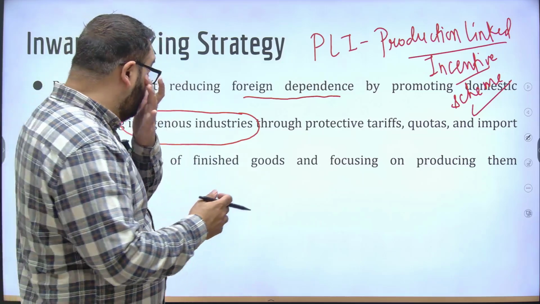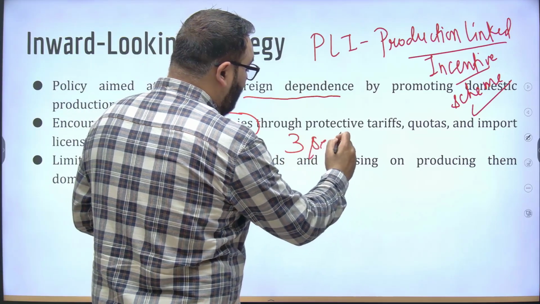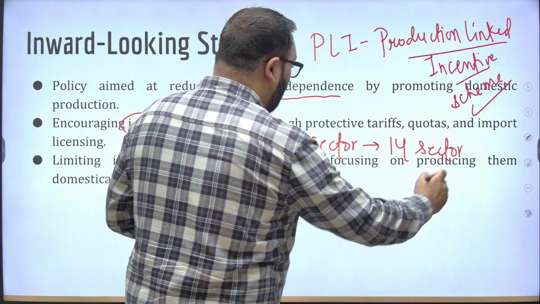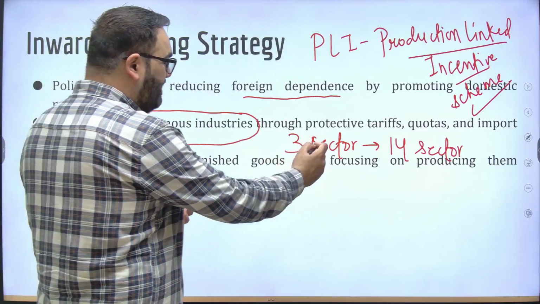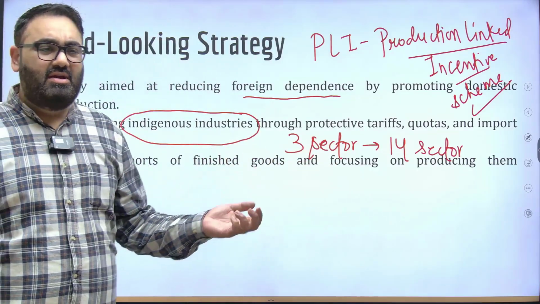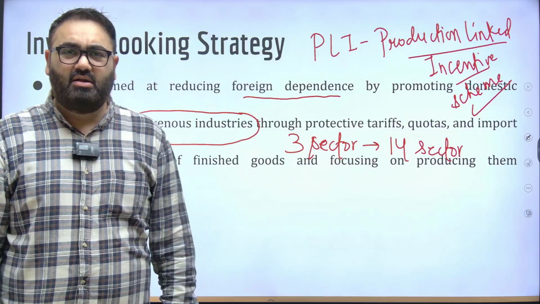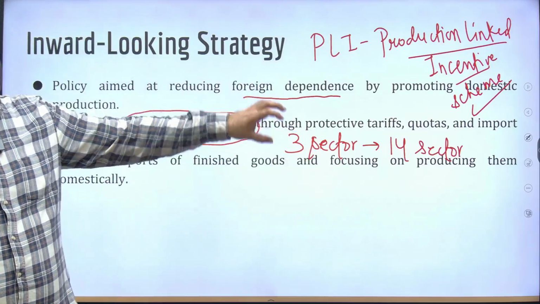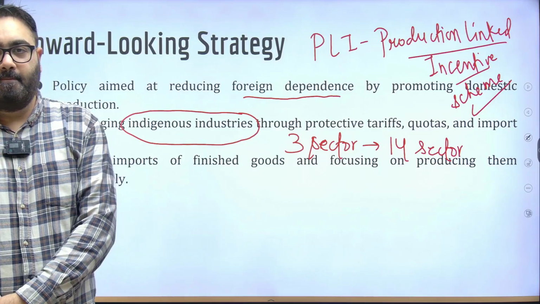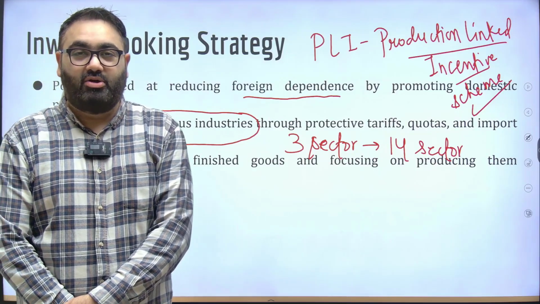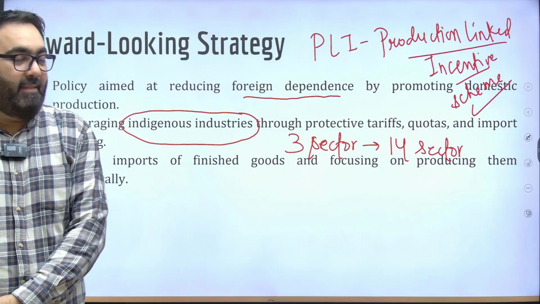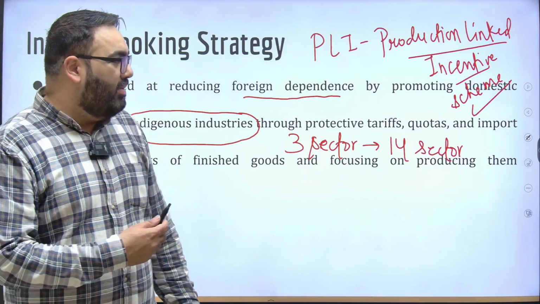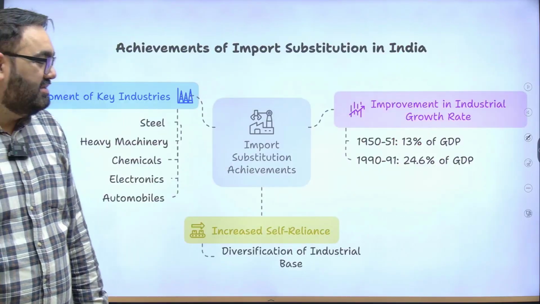It started with only 3 sectors. As of now, the government has this scheme in 14 sectors, trying to encourage production in India. It includes many sectors such as mobile phones, drones, chip manufacturing, etc. The government wants all of that to be happening in India. Again, the idea indeed is import substitution, especially when it comes to critical technology for the country's development. You do not want to be dependent on any other country, especially countries such as China, which are not on good terms with us. This is what government has been trying to do for many, many years.